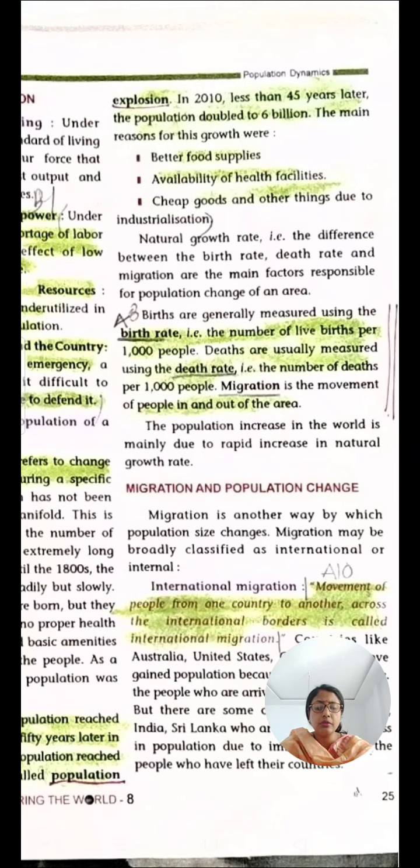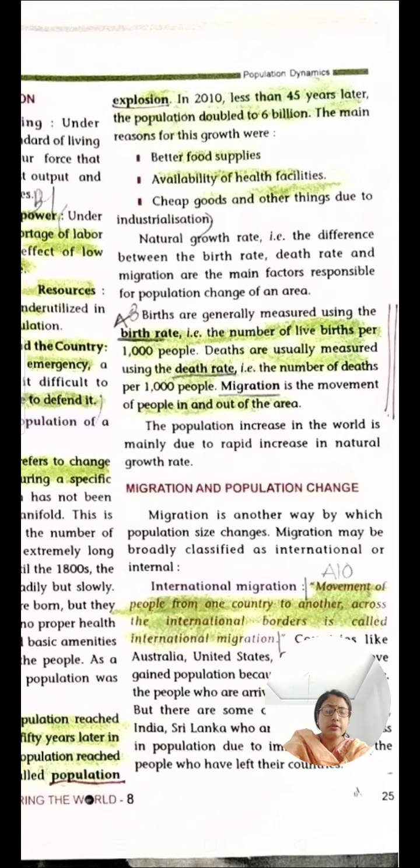Now, what were the main reasons for this growth? Better food supplies, availability of health facilities, cheap goods, and other things due to industrialization. Please underline these. Why was there this population explosion, and why did the world population double itself to 6 billion within 45 years?